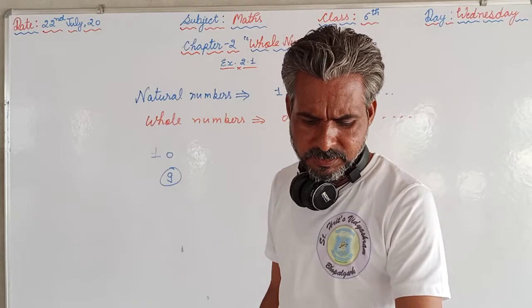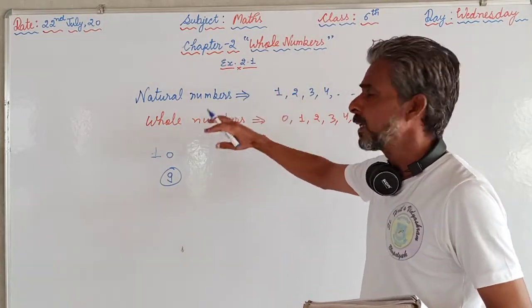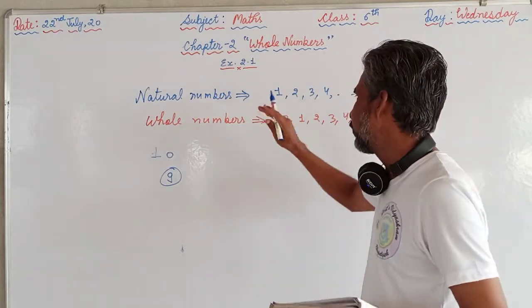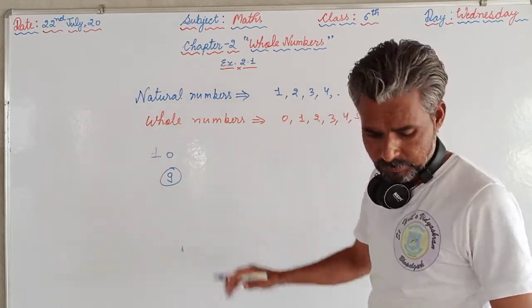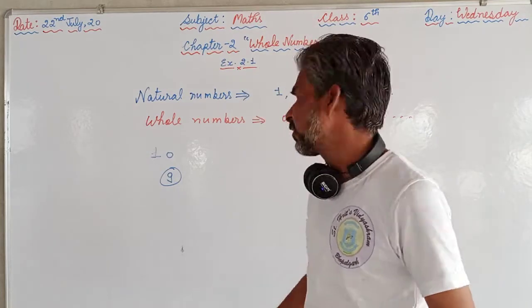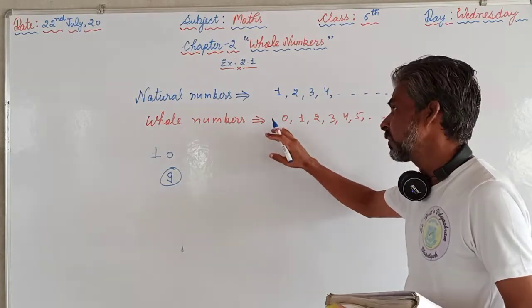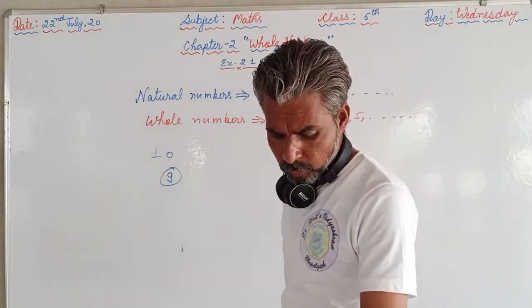I: The natural number 1 has no predecessor. Nothing comes before 1 in the natural numbers. Yes, there is no predecessor of 1 in the natural numbers. This is true. J: The whole number 1 has no predecessor. Nothing comes before whole number 1? No, there is 0. So that's why it is false.